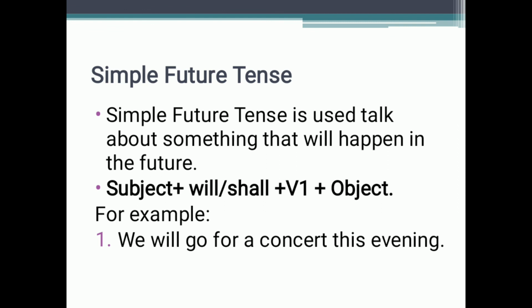Lastly, we are going to learn about the simple future tense. Simple future tense is used to talk about something that will happen in the future, like tomorrow, the day after tomorrow, next week, next month, next year, or so. The works that will be happening in the future. For simple future tense, the rule is subject, then we will use will or shall, then the first form of verb, and then object.